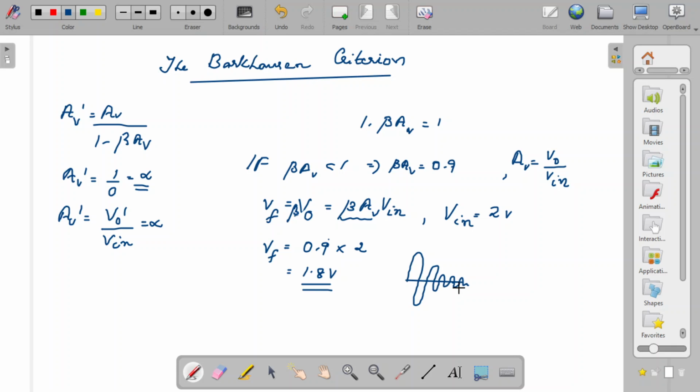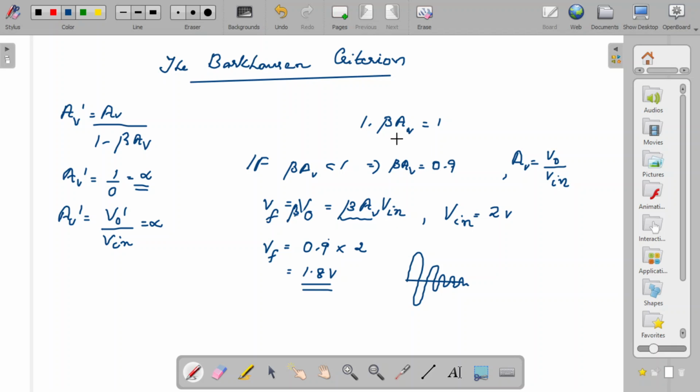So for you to be guaranteed that the oscillations don't damp, you have to make it the other way, that is beta AV should be greater than 1. If beta AV is less than 1, the oscillations produced will be damped oscillations.